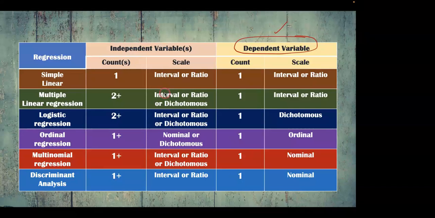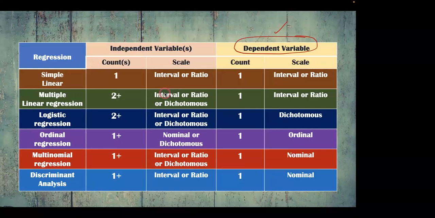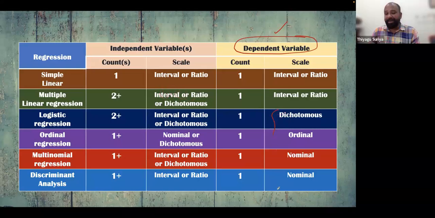What is the basic assumption? Linear. Yeah, simple linear, multiple linear. Yes, correct. You are correct. What about non-parametric? All other things are non-parametric. Why? All other things are categorical. Okay, very simple. Therefore automatically this comes to non-parametric.